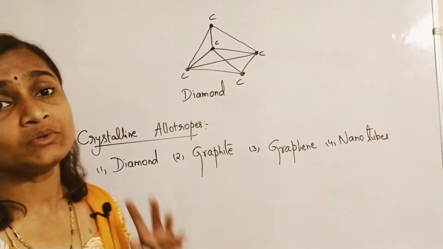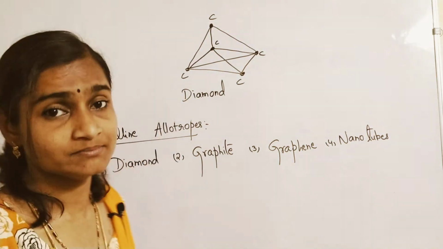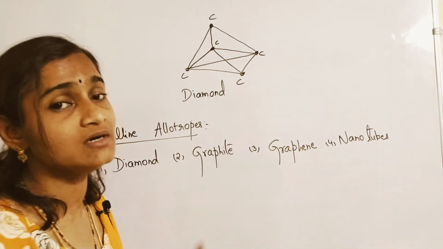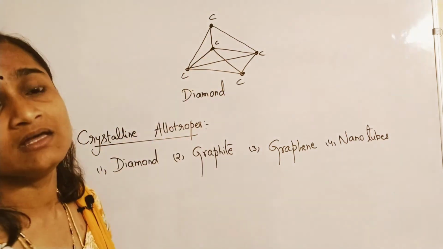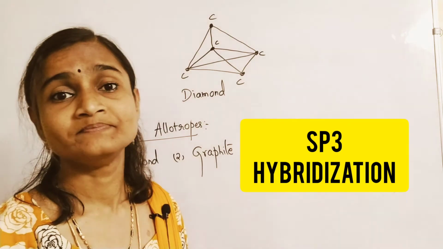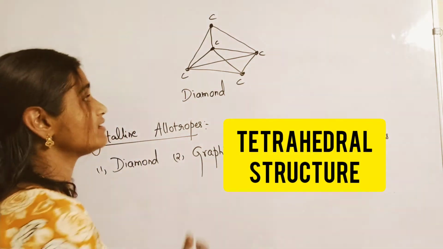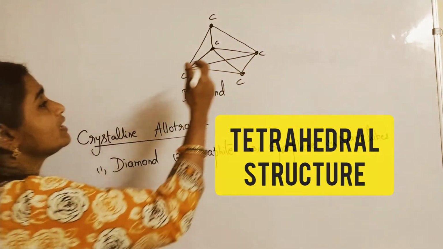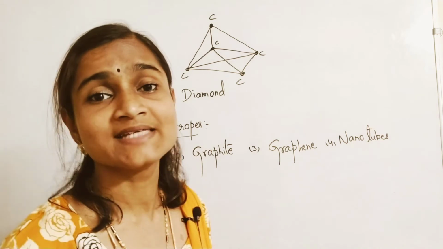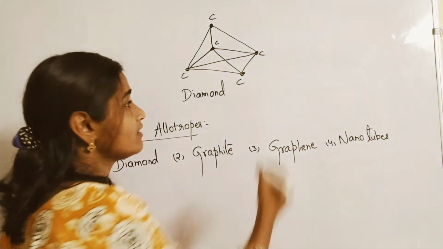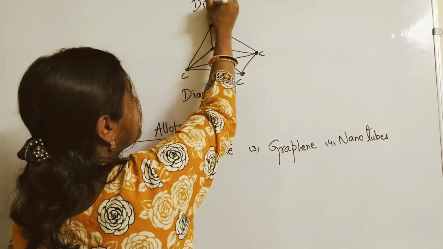I'm not going to deal with all those things because that will become a very big concept. You can just go through the concepts, like it is undergoing sp3 hybridization, with a tetrahedral structure. Hybridization, structures, bond angles and all you will be studying later. And if you go for graphite, diamond has a regular arrangement.